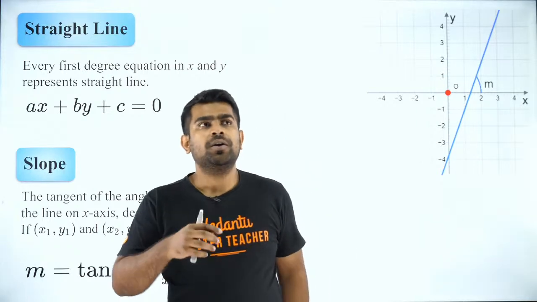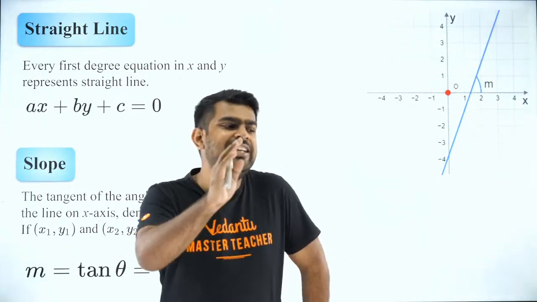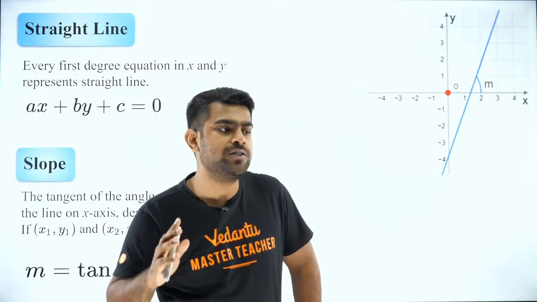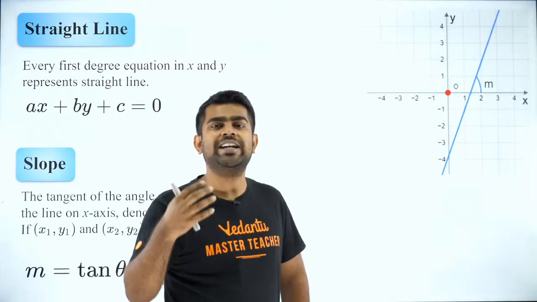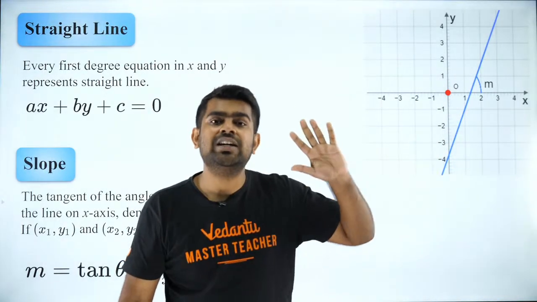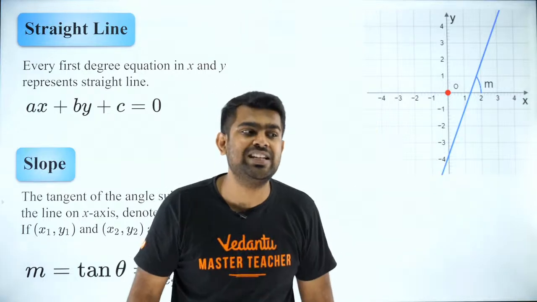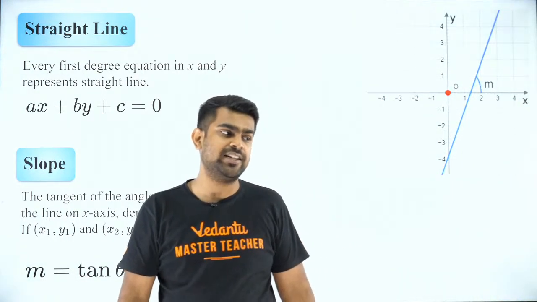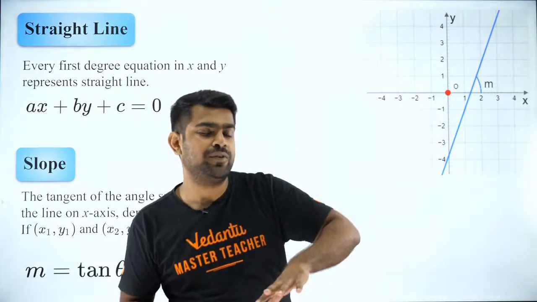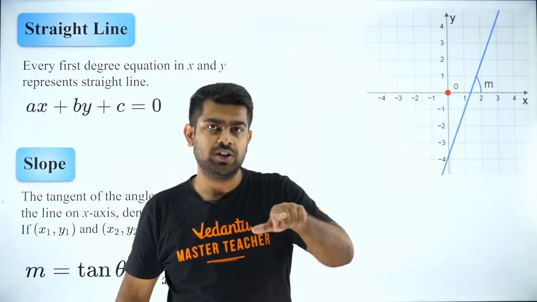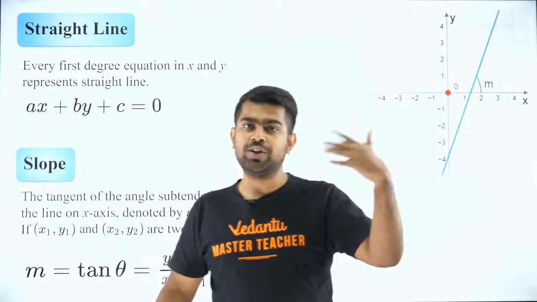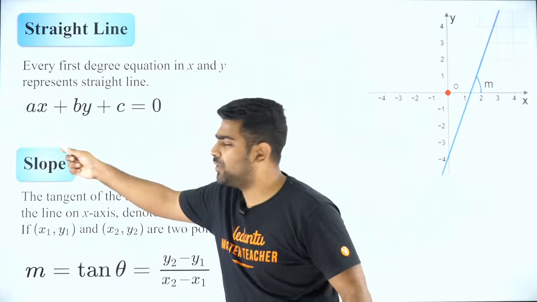The way I want you guys to think of it is, any linear equation in x and y will give you a straight line. You are aware of that, because you can draw and graph it in your 10th standard. Did you study linear equations in 2 variables? Simultaneous linear equations in 2 variables is a chapter in 10th standard CBSE. I'm sure you have drawn graphs, and wherever they intersect, that is a common solution. So any linear equation in 2 variables will represent a straight line. And don't you think this is the general equation in 2 variables?